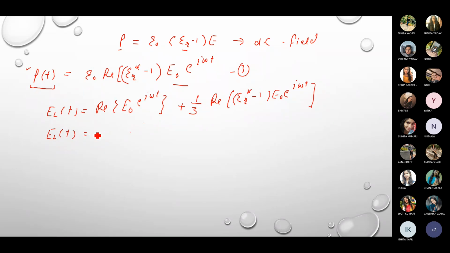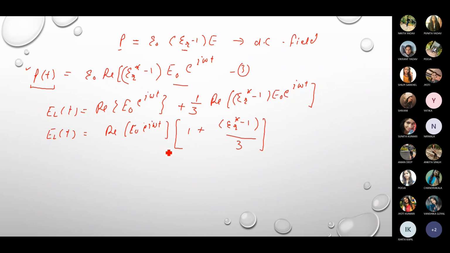So this EL will further become a real part of, now you can take E naught exponential iota omega t as common, and then inside the bracket you will be left with 1 plus (epsilon r star minus 1) divided by 3.